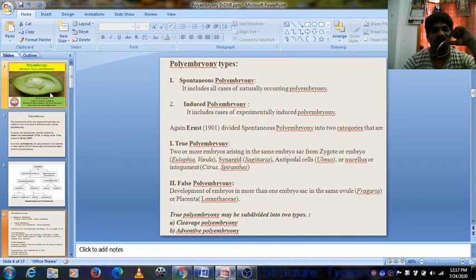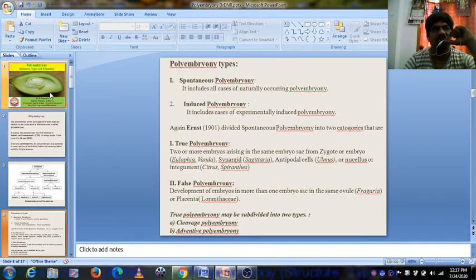True polyembryony means two or more embryos arising in the same embryo sac along with the zygotic embryo. Within the embryo sac only, other embryos form along with the zygote embryo.